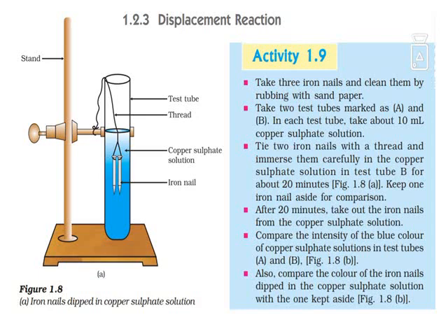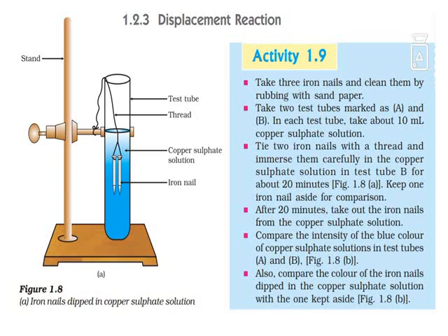Then tie 2 iron nails with a thread and immerse them carefully into the copper sulfate solution in the test tube B for about 20 minutes. So the two iron nails are to be tied with a thread, and we have to insert them in such a way that they are completely inside the test tube, and we have to hang them for 20 minutes.